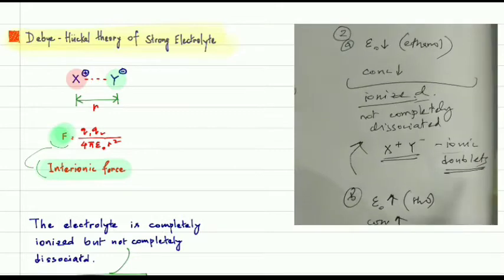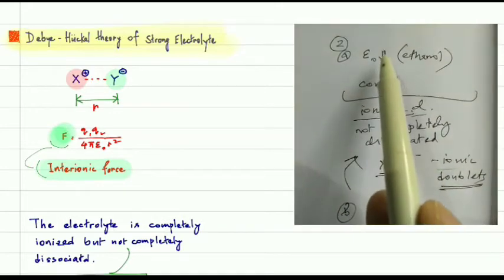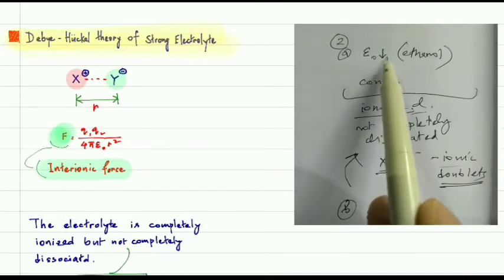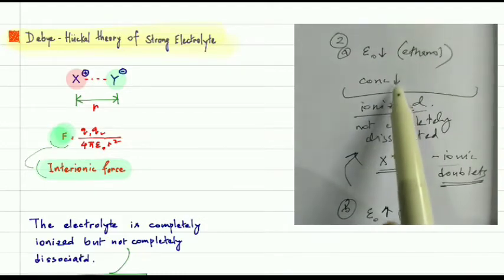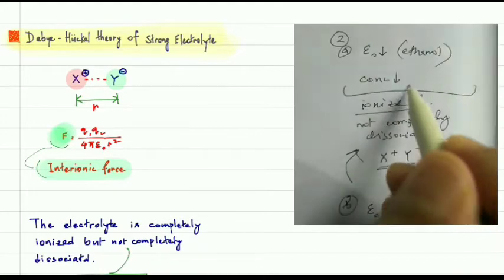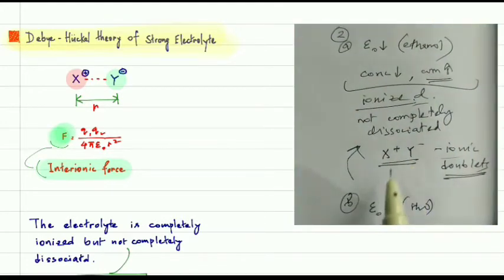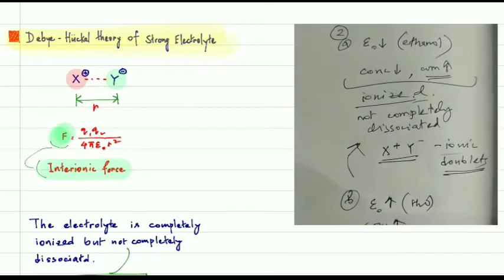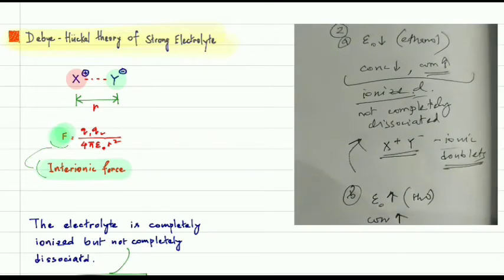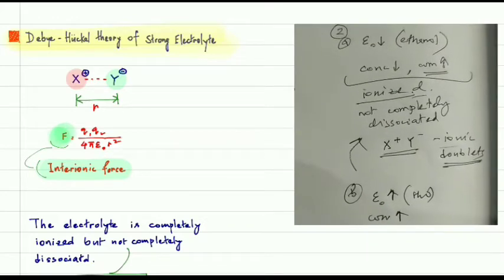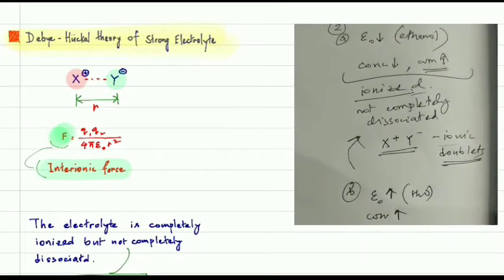Understand? So here it is the case of second A. Even if epsilon naught is low, or if the concentration is high, then also it will be like this. So these are the conditions or cases by which we can understand the Debye-Hückel theory.